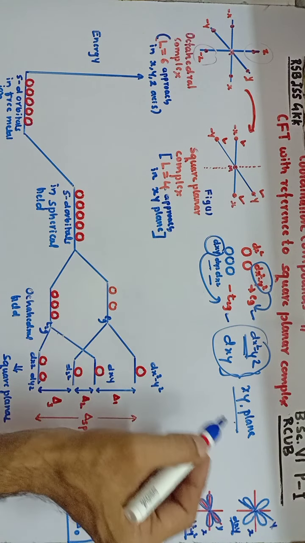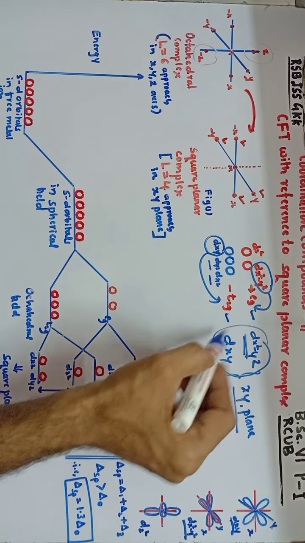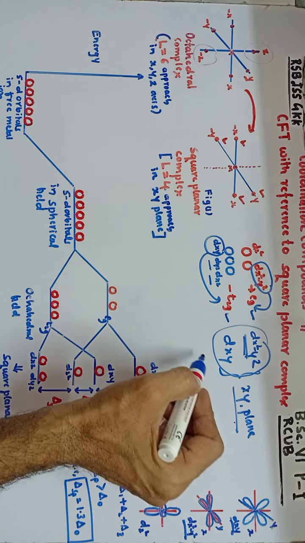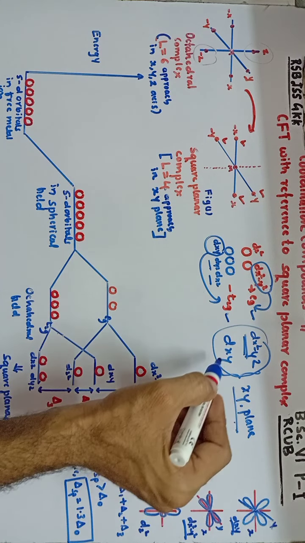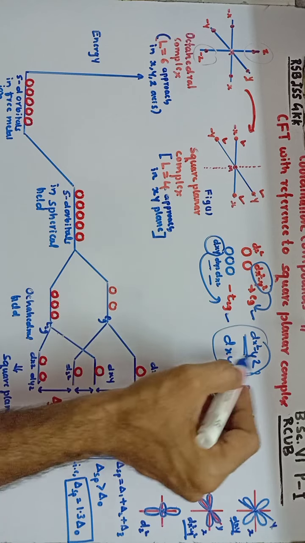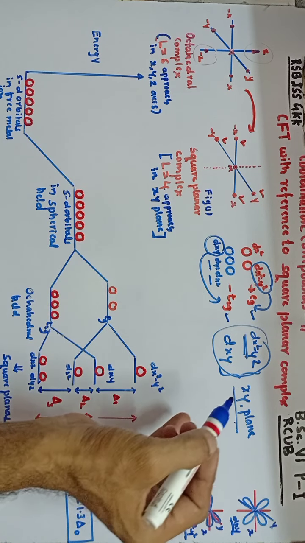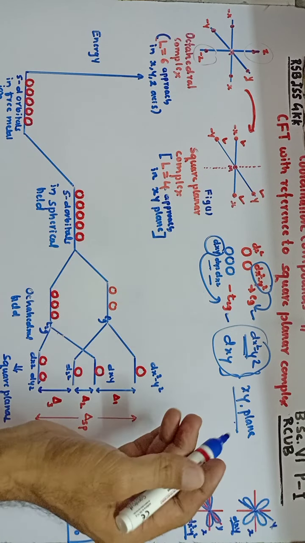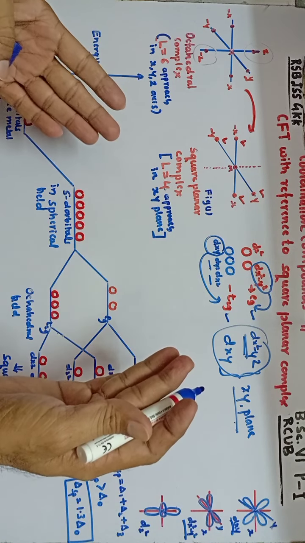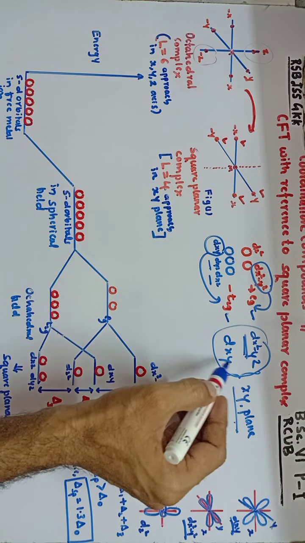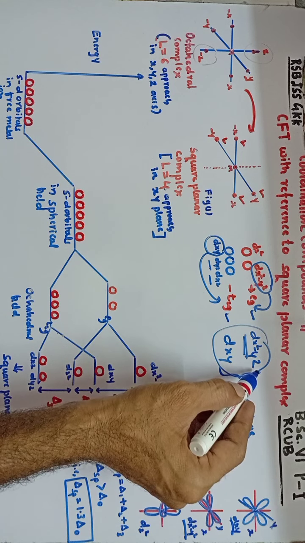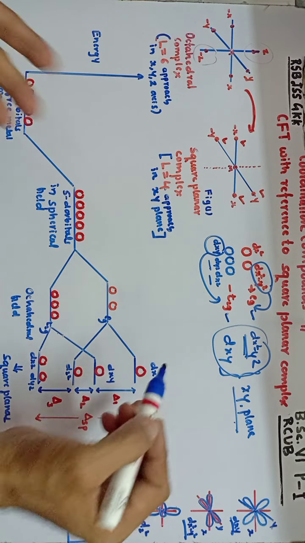Okay. Now the question comes, out of these two orbitals, which orbital's energy increases more? Because the rise in energy between these two orbitals is not the same, as it depends upon the amount of repulsion from the incoming ligand. Here if you observe the lobes of the dx square minus y square and dxy orbitals, they are entirely different.